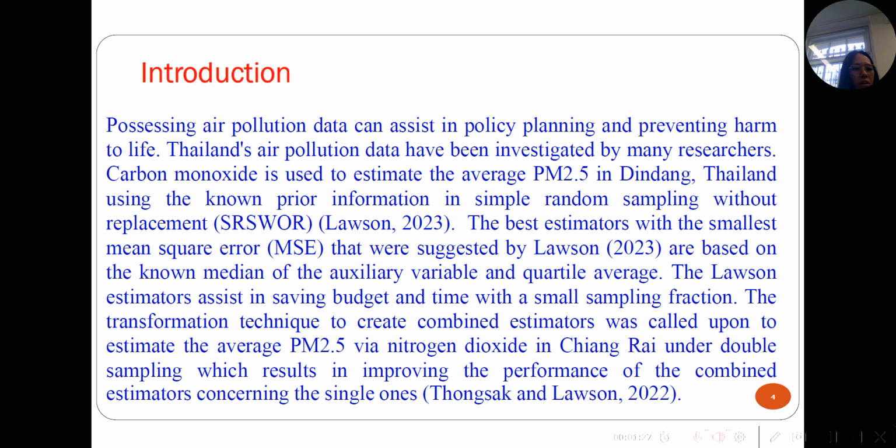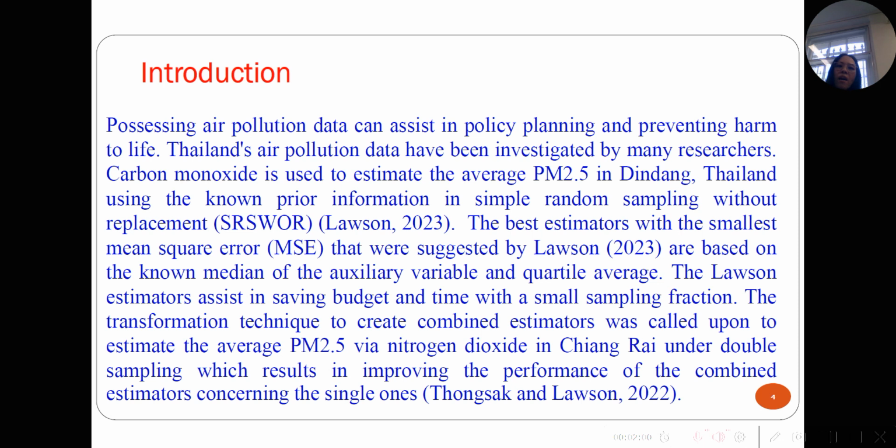In multiple provinces in the north of Thailand, the 24-hour average of particulate matter with a diameter less than 2.5 microns, or PM 2.5, and particulate matter with a diameter less than 10 microns exceeds the standard of 50 micrograms per cubic meter, and the air quality index exceeds the standard value of 100, which is classified as levels that severely affect human health.